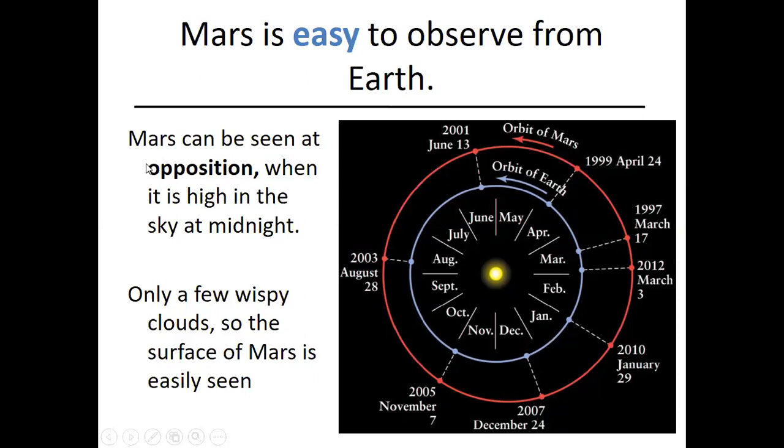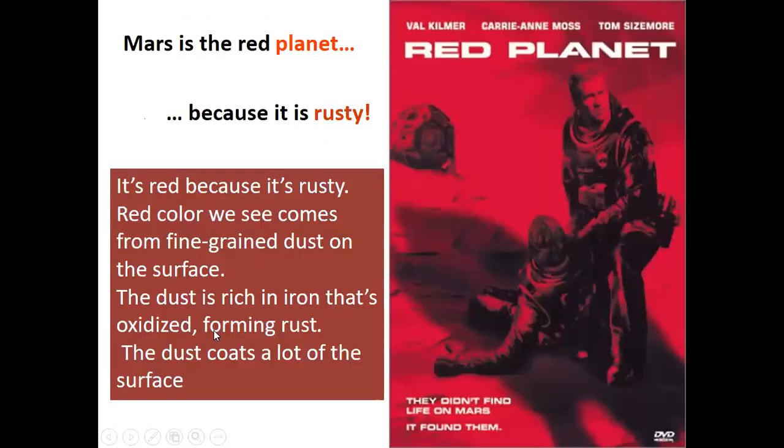Mars can be seen at opposition when it's high in the sky at midnight. So even at midnight, you can observe it. If you're using a telescope, you can even see the surface of Mars. You need a strong telescope to observe the surface of Mars. As you know, Mars is always called the red planet. So there are so many scientific movies developed on this idea. If you have seen this one, it's colored red, right? We call this the red planet.